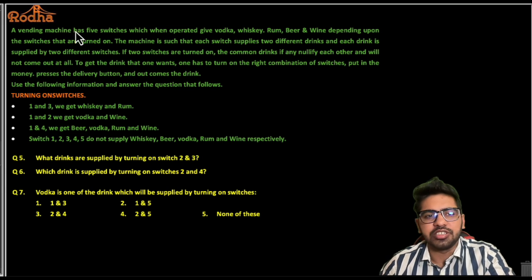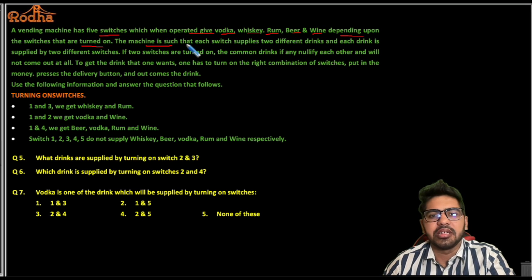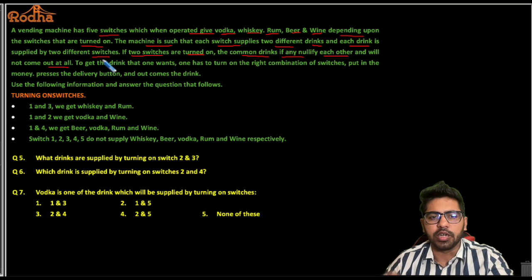It says a vending machine has 5 switches which when operated give vodka, whiskey, rum, beer and wine depending upon the switches that are turned on. Fine. The machine is such that each switch supplies 2 different drinks and each drink is supplied by 2 different switches. Okay. If 2 switches are turned on, the common drinks, if any, nullify each other and will not come out at all. Okay. So what is this trying to tell me?